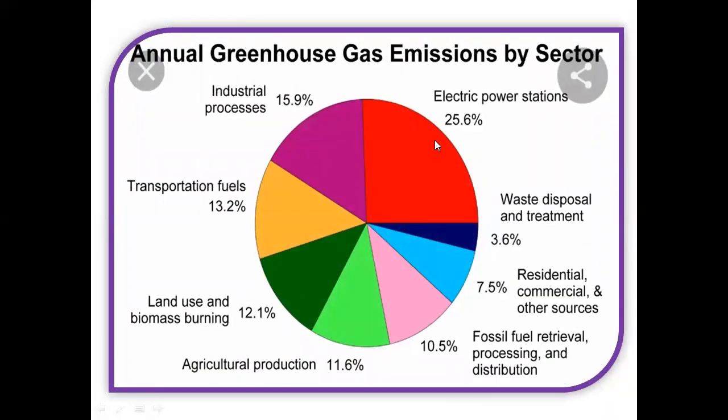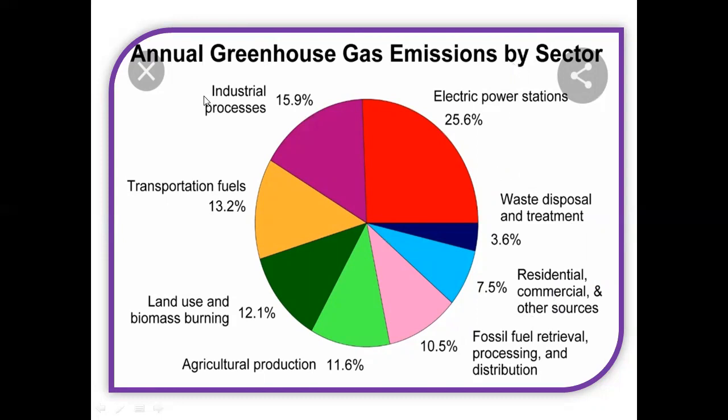You can see the sources from which the greenhouse gas percentage increases in the atmosphere day by day are electrical power stations, then industrial processes, transportation fuels, and land use, which includes biomass burning, agricultural production, fossil fuel burning, residential, commercial, and other sources. Waste disposal and treatment, like incineration, is also a process that produces these harmful greenhouse gases.